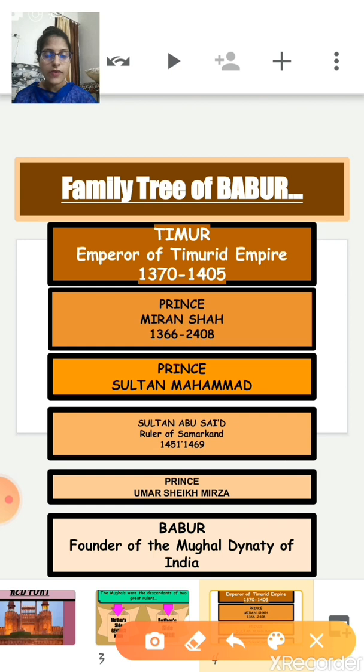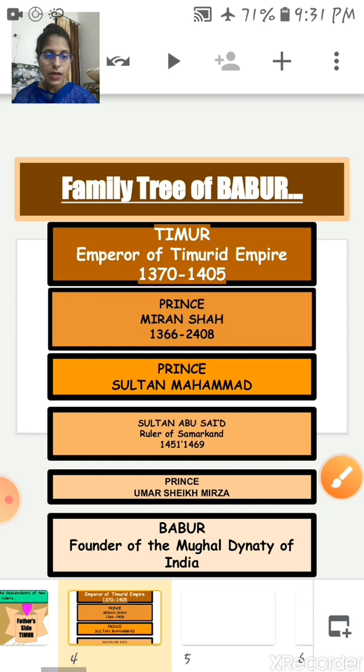So, here is the family tree of Babur. First, Timur, emperor of the Timurid Empire. Then came Prince Miran Shah. Then came Prince Sultan Muhammad. Then Sultan Abu Sayyid. And then came Prince Omar Sheikh Mirza. And then at last Babur. So when Babur finally came to power, we can say that the Mughal period started. So from the father's side, the Mughals were the descendants of Timur, and from the mother's side, they were the descendants of Genghis Khan. Clear?